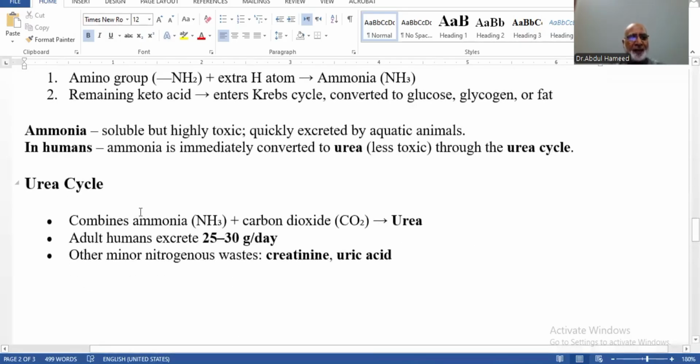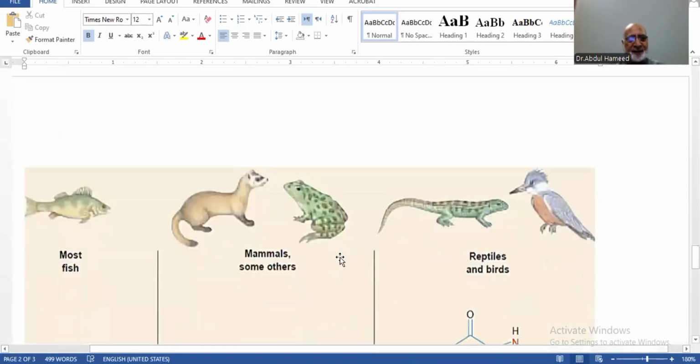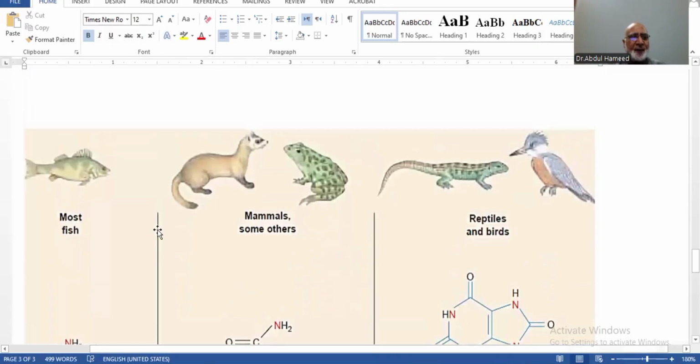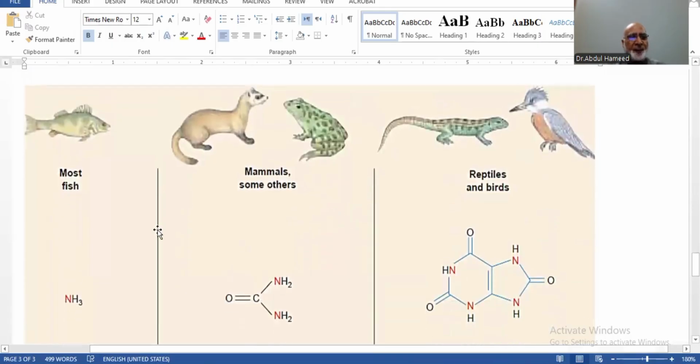What is the urea cycle? Combine ammonia with carbon dioxide gas to form urea. Adult humans excrete 20 to 30 grams of urea per day. Other minor nitrogenous wastes are creatinine and uric acid, etc. So these are animals producing certain types of nitrogenous waste material. Most fish, ammonia.